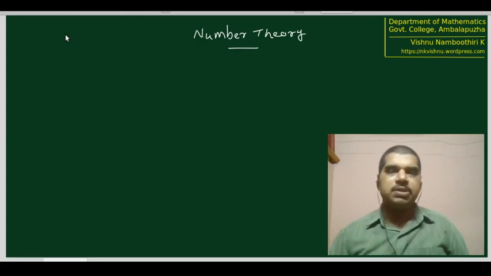So now we have 2 into 2, 2 into 3, 2 into 4, etc. All these numbers are distinct, and all these numbers have at least three factors. What are these three factors? 1 is a factor, 2 is a factor, and since we have taken 2 into 3, 2 into 4, 2 into 5, etc., 3 is a factor for the first number, 4 is a factor for the next number. Therefore, all these numbers have at least three factors, and all these numbers form an infinite set. The set of all composite numbers definitely contains these elements, since it contains all these multiples of 2 starting from 2 into 2 onwards, and that is an infinite set.